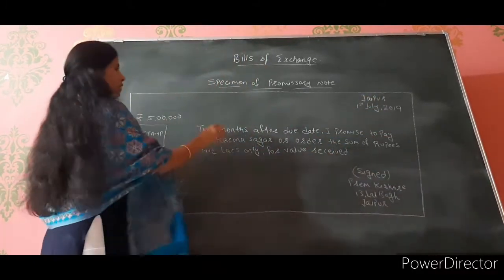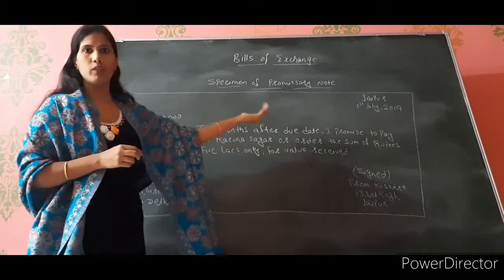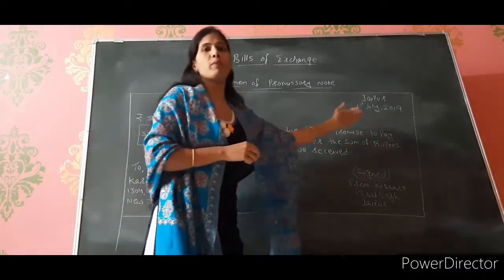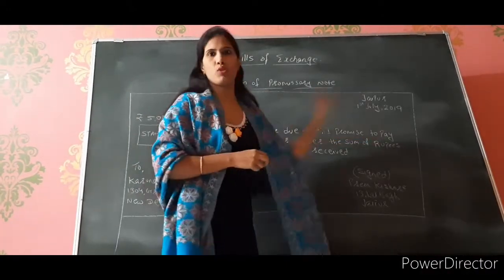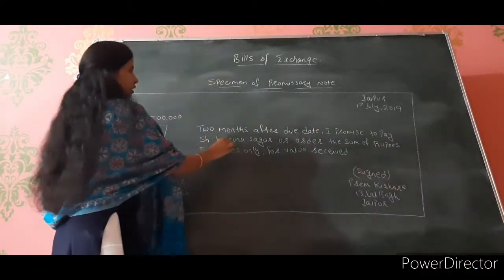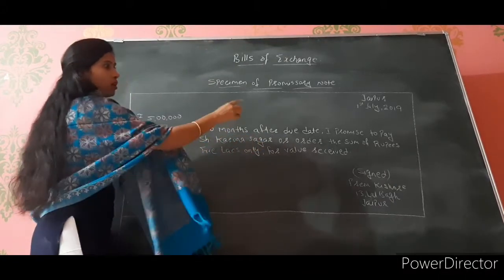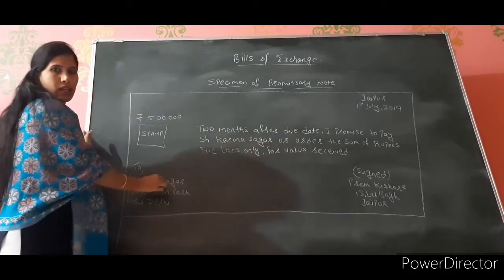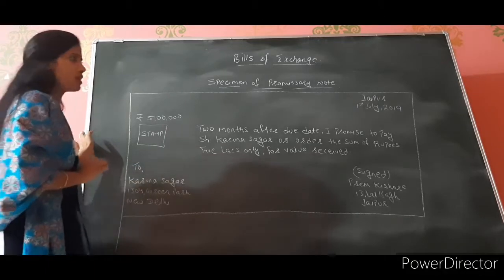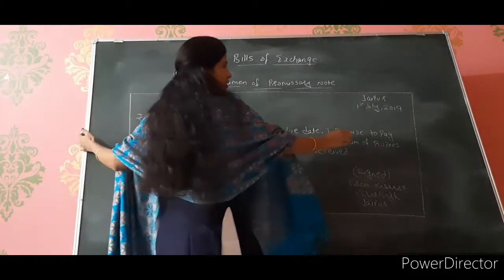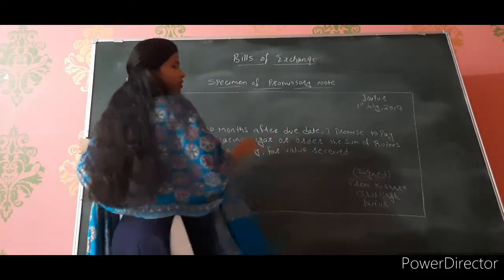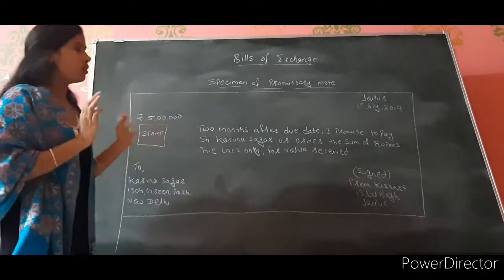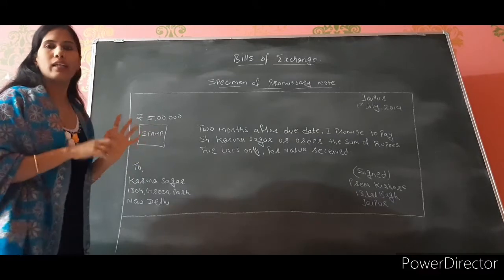Now you will write 2 months after due date, I promise to pay. This is promissory note now, so this is important. I promise to pay Shri Karuna Sagar or the order. Karuna Sagar is this. I am going to make the payment to Karuna Sagar. Or the order the sum of rupees 5 lakh only for value received. Now again in promissory note also you can't write your own language.